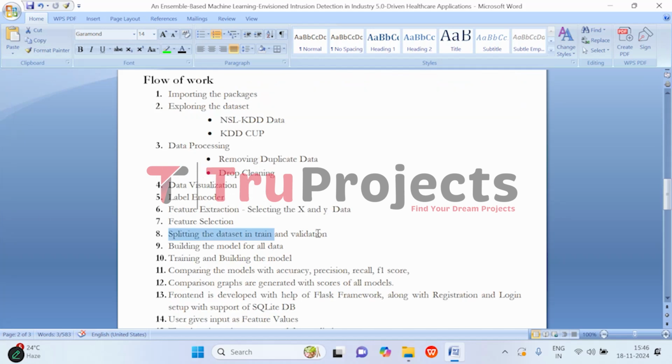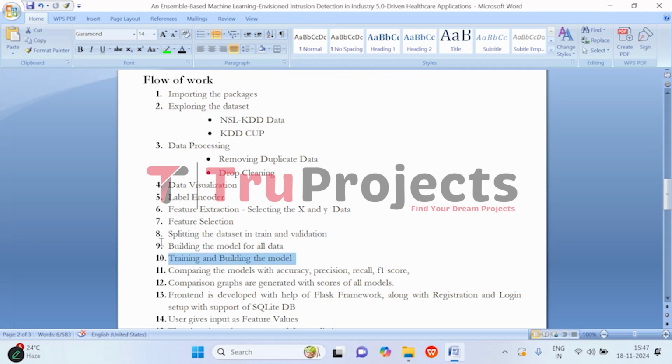Then we split the data into train and validation sets. The data is divided into two sets, one for training the model, the train set, and the other one for testing the model's performance, that is the validation set. Coming to building the model. Here various machine learning models are set up like support vector machine, decision tree, KNN for detecting network intrusions based on the data. Then those built models are fed to the algorithm.